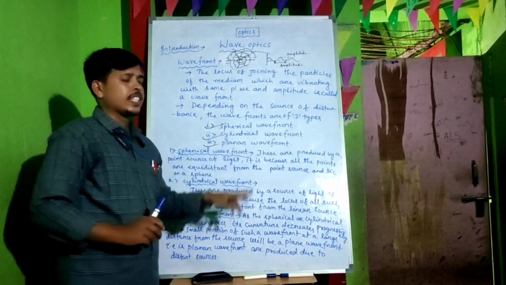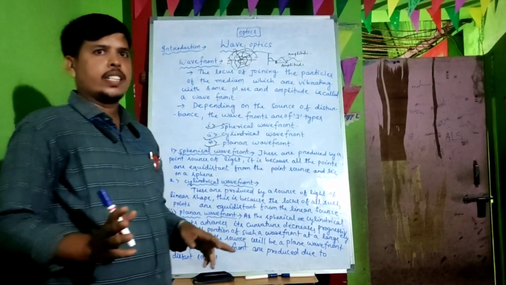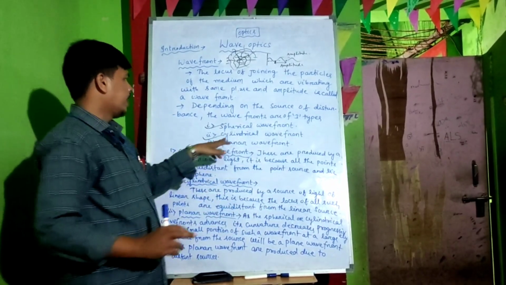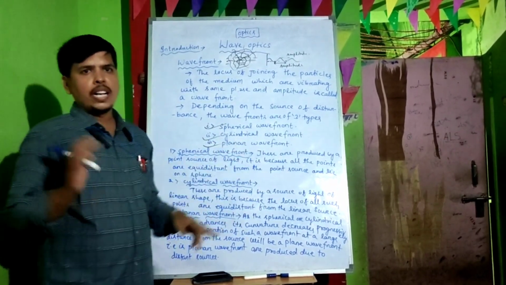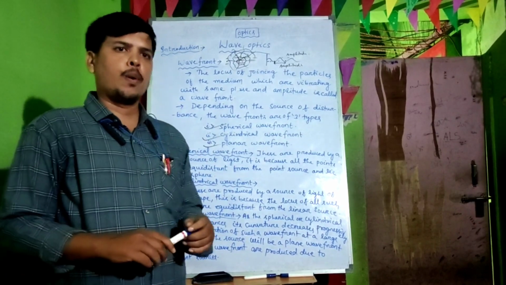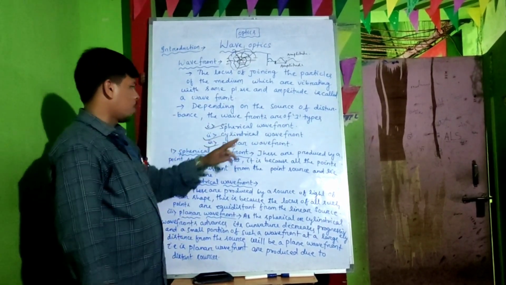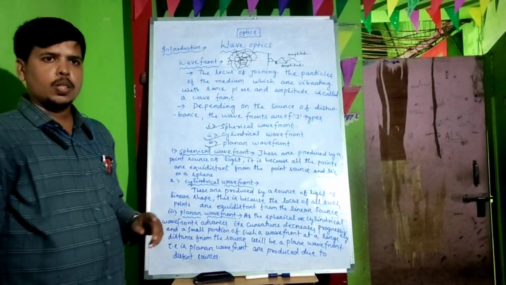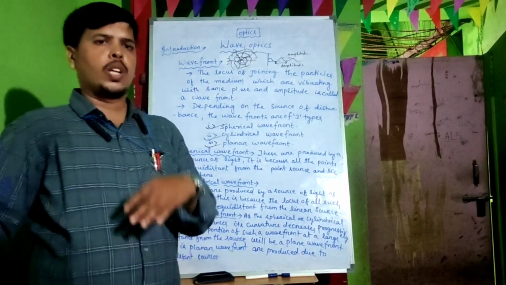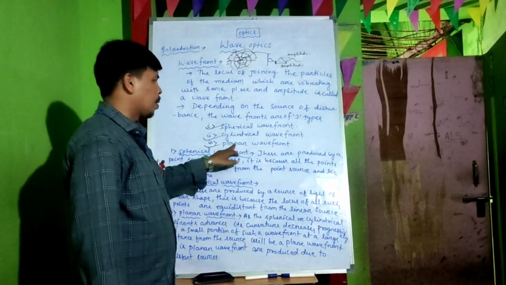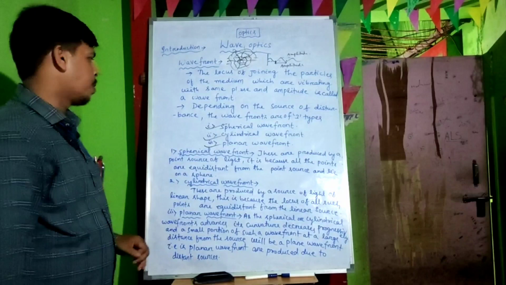So what do you mean by cylindrical wave front? If light travels in a medium in a cylinder-wise manner from one source to another source, that wave front is known as cylindrical wave front. And light which goes from one source to another in a planar medium is known as planar wave front.